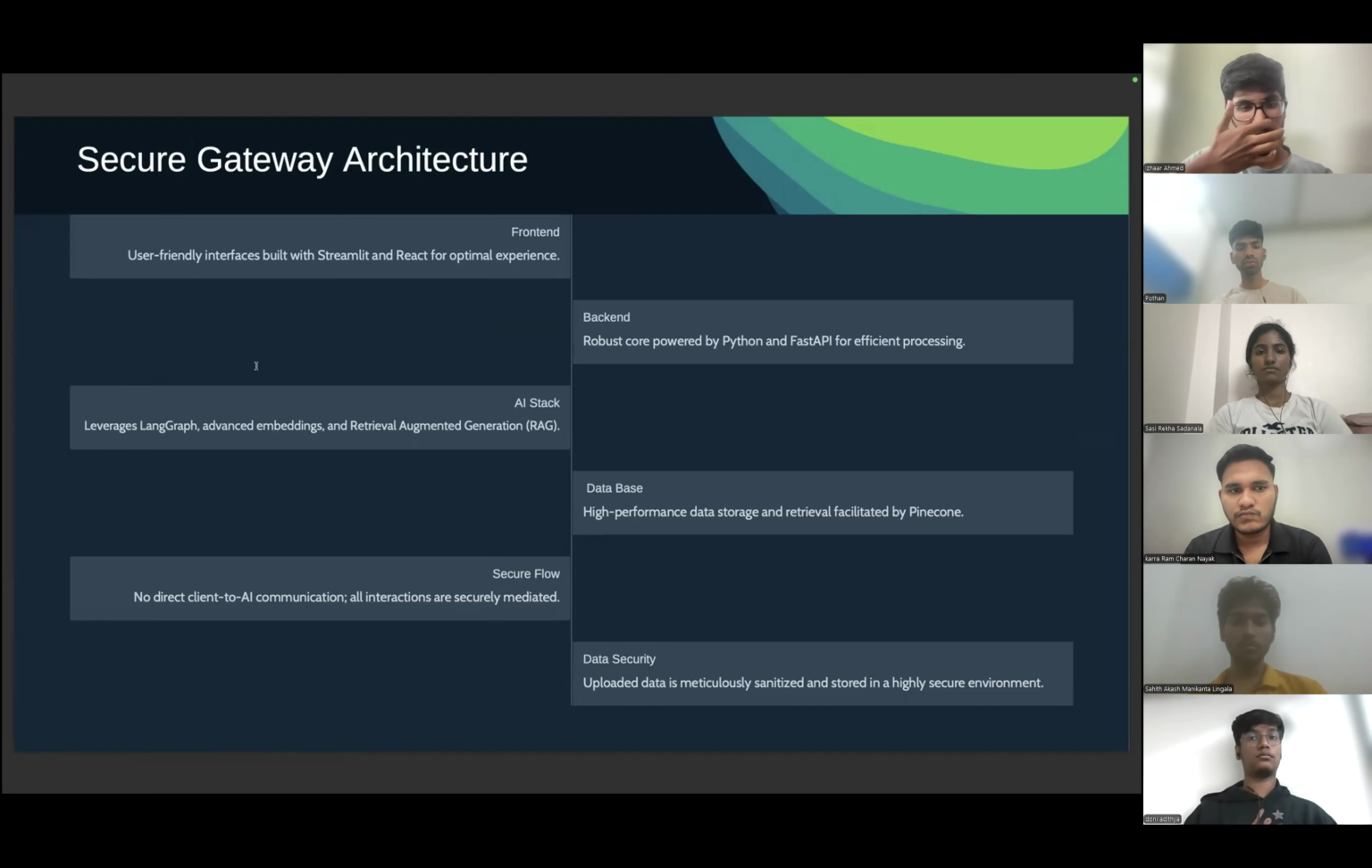For secure flow, there is no direct client to AI communication. All interactions are securely mediated. For data security, the uploaded data is meticulously sanitized and stored in a highly secure environment, which is Pinecone.